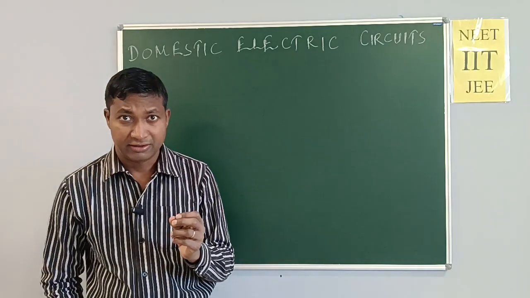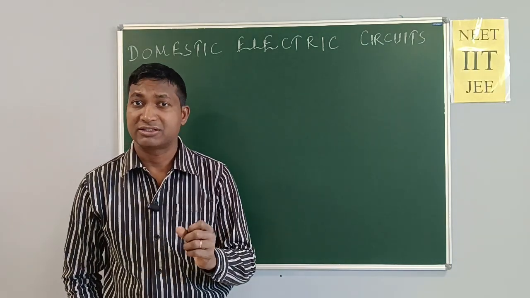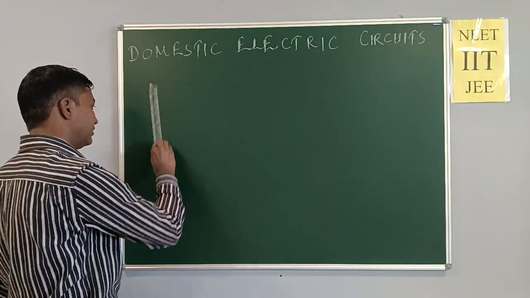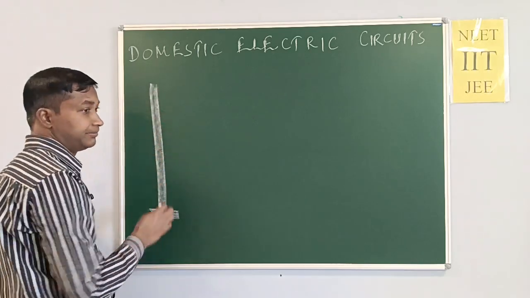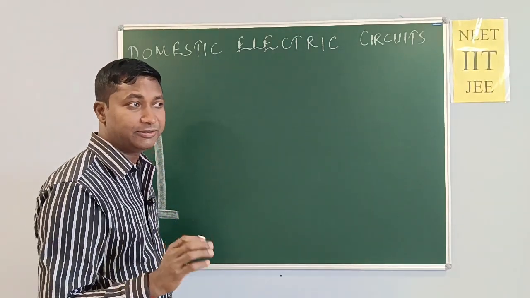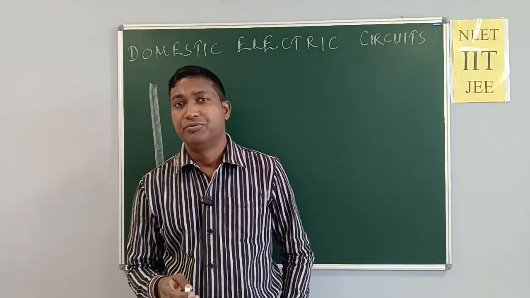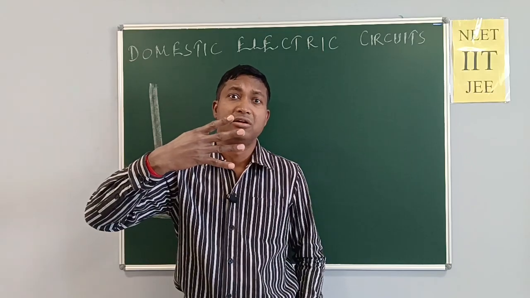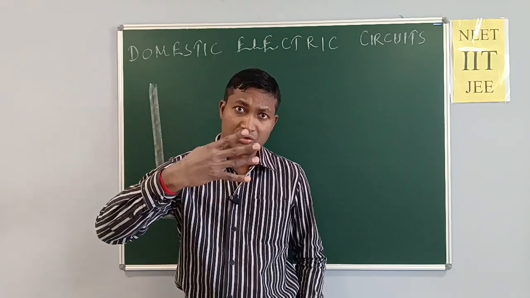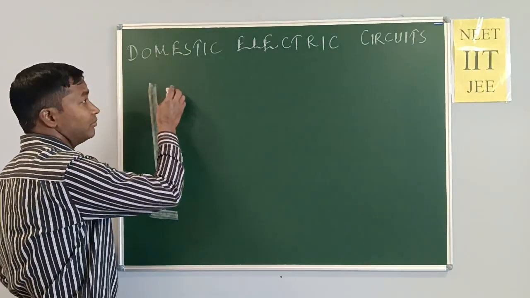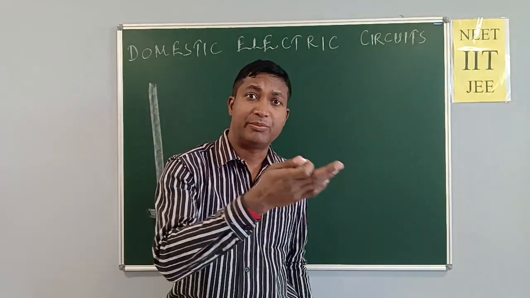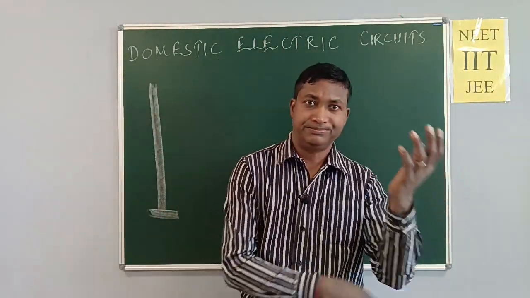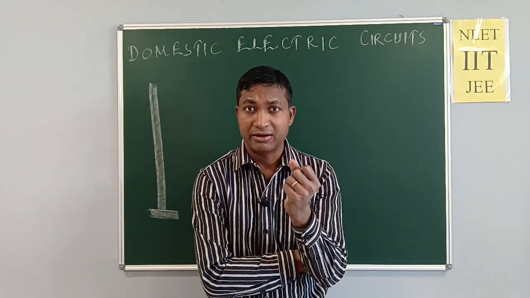especially in India. I am discussing only India. In India, there are 4 wires which come from the powerhouse. Current comes through the wire.